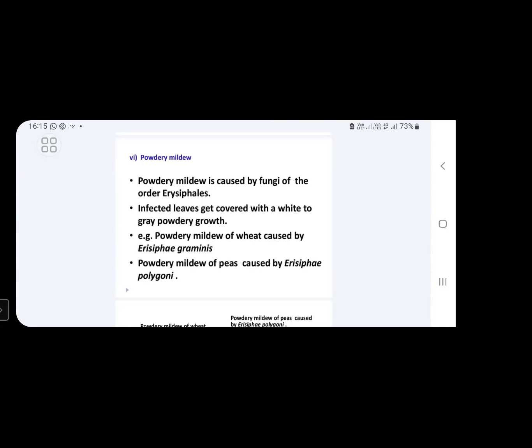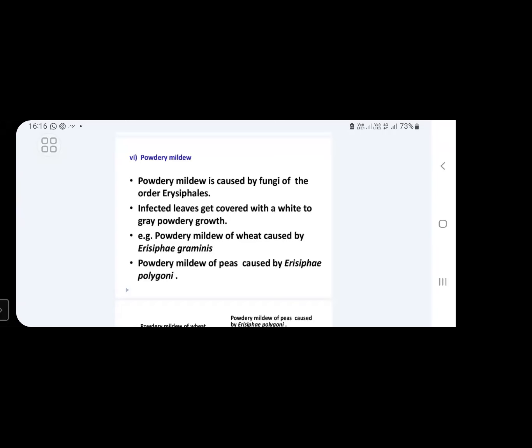Example, powdery mildew of wheat, which is caused by Erysiphe graminis. Powdery mildew means infected leaves are covered with a white or grey colored powdery substance. In pea plants also you can see this powdery mildew disease.